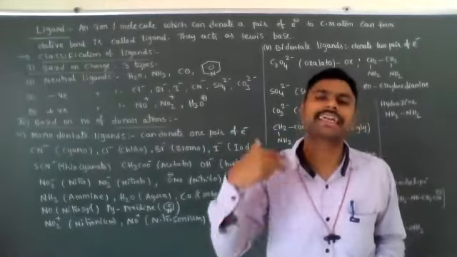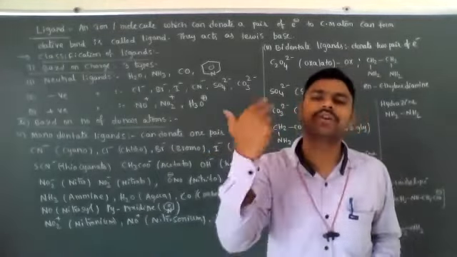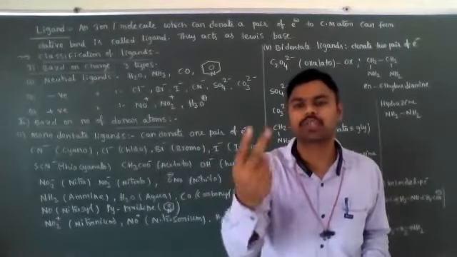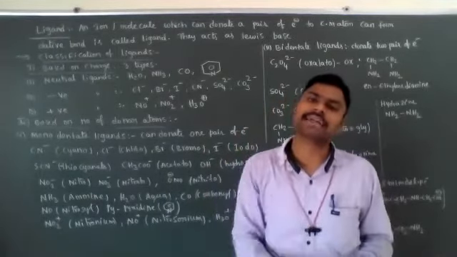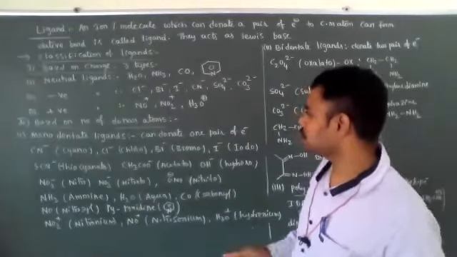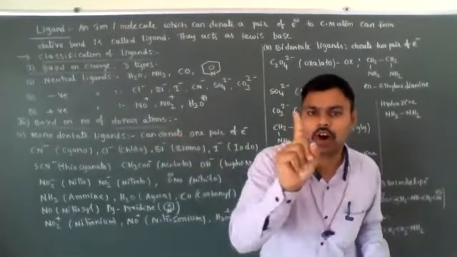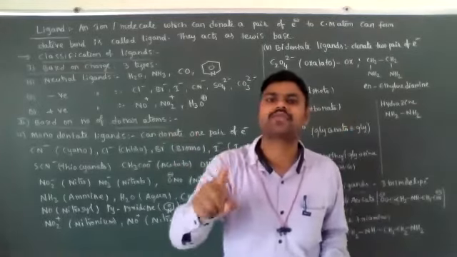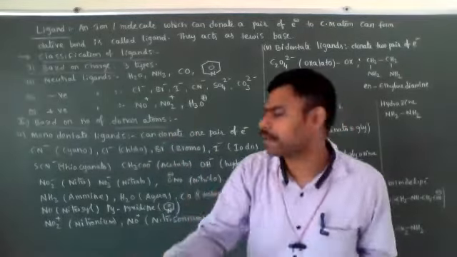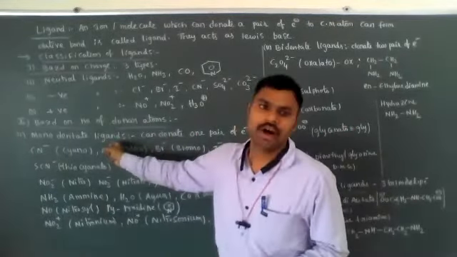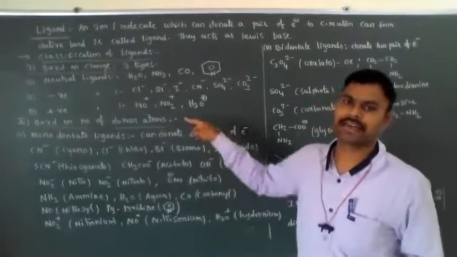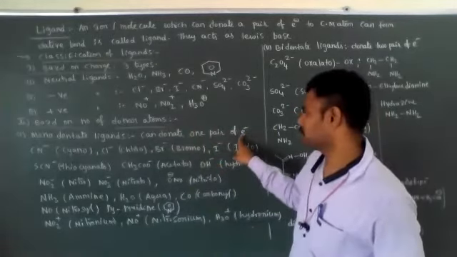If a ligand can donate 2 lone pairs, its denticity is 2, meaning it contains 2 donor atoms. Monodentate ligands can donate one pair of electrons.